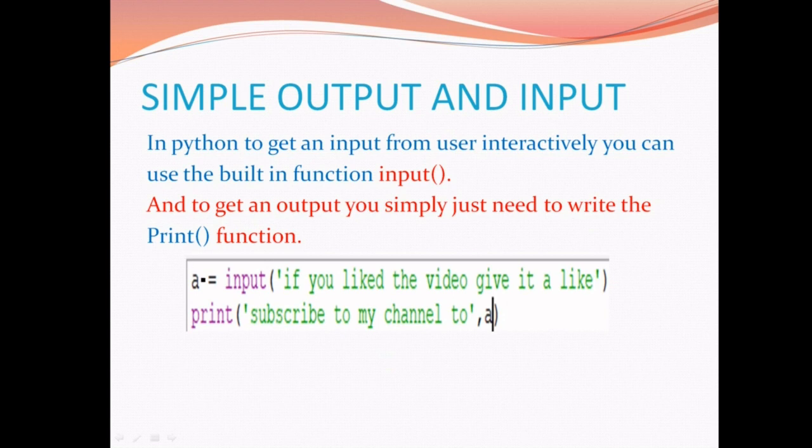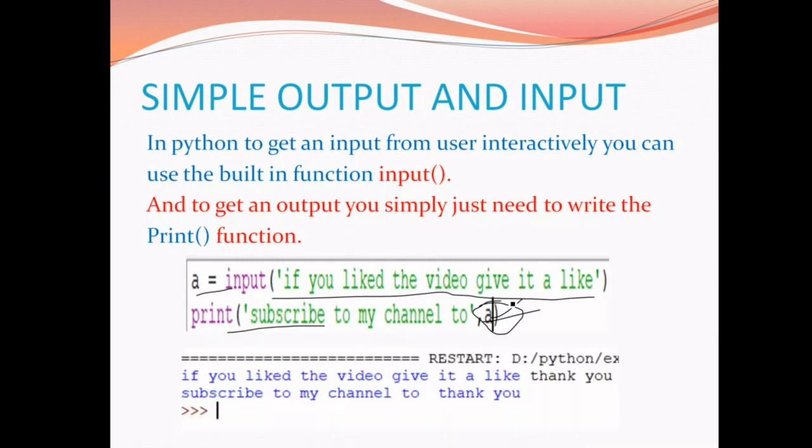So I have taken an input value in a from the user and I am printing the text: if you like the video, give it a like. And I want to print that subscribe to my channel too, and then I have taken the value a. Whatever the user inputs in a, the value will be printed after this. Now let's check out the output. So it is printed: if you like the video, give it a like and thank you. Here the user typed thank you, and then the print statement prints subscribe to my channel followed by thank you.